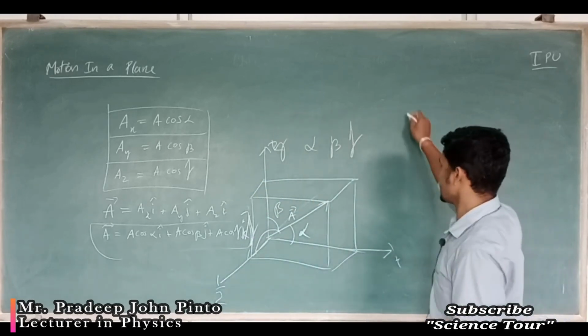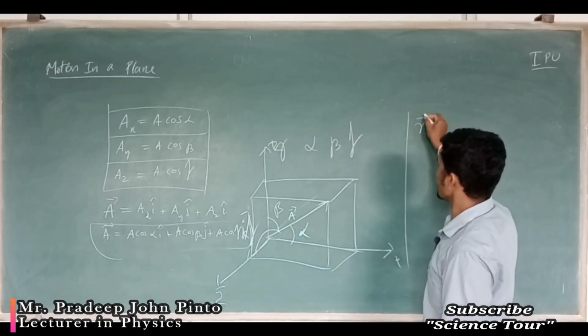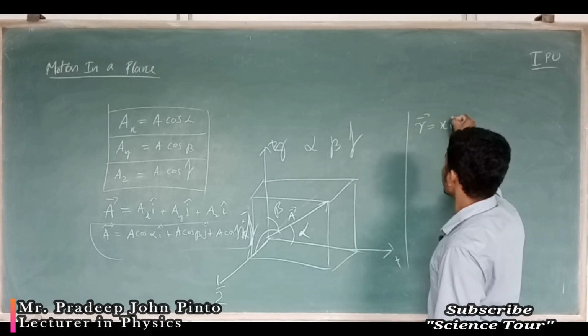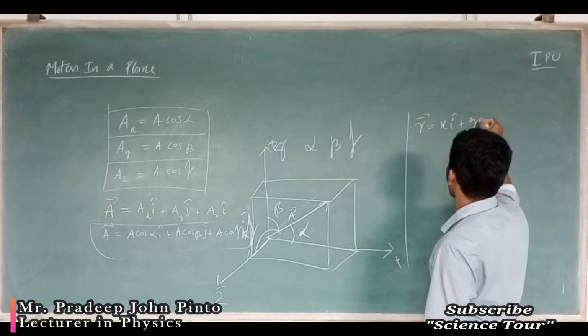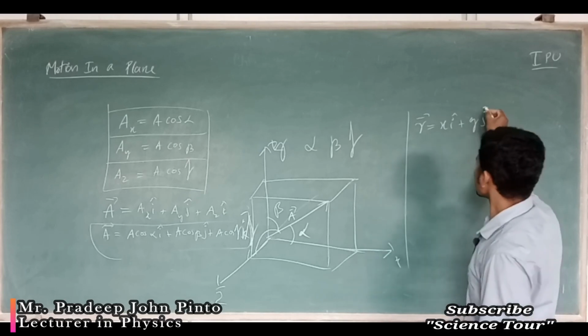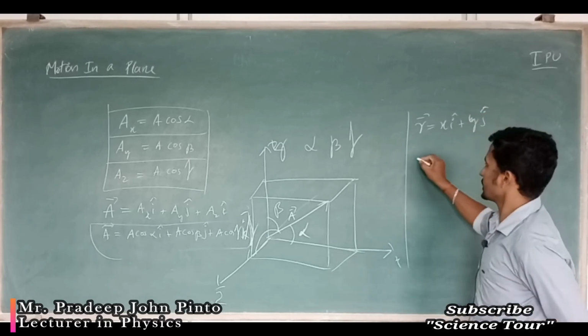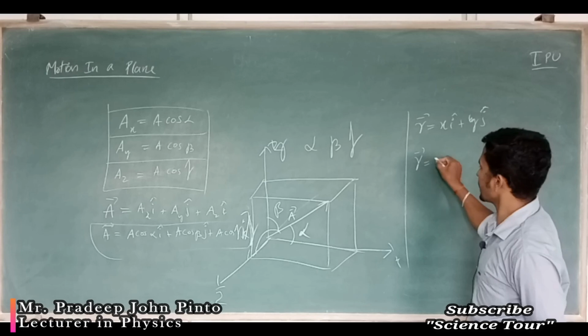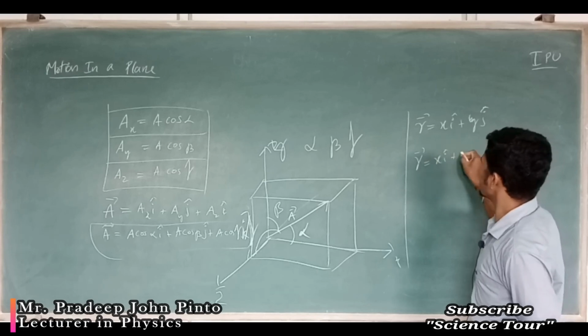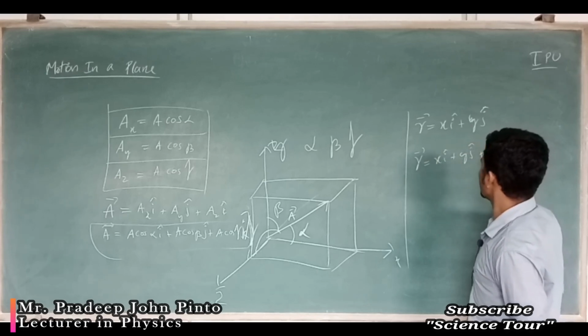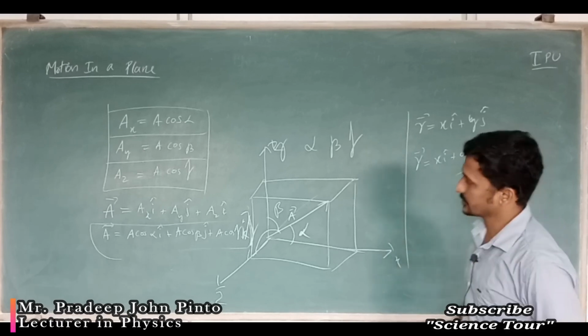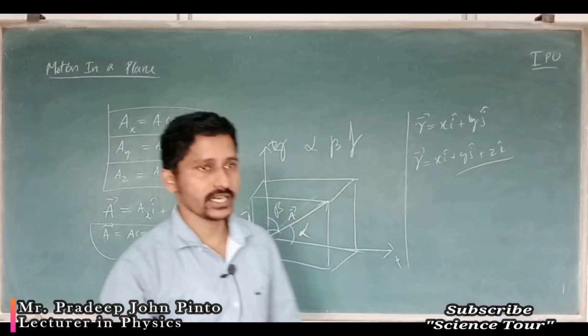Also the position vector, how have we written it? The position vector we have written as x i cap + y j cap. So in three dimensions we can write x i cap + y j cap + z k cap, like this: x component, y component, z component.